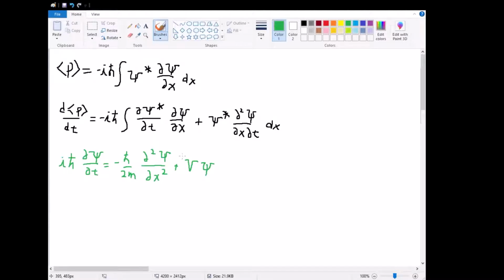Now we can also do the exact same thing with the complex conjugate version of this. Let's do this in a different color actually.